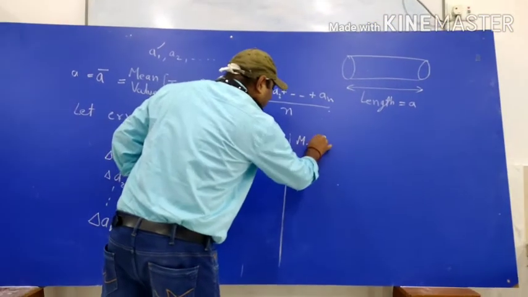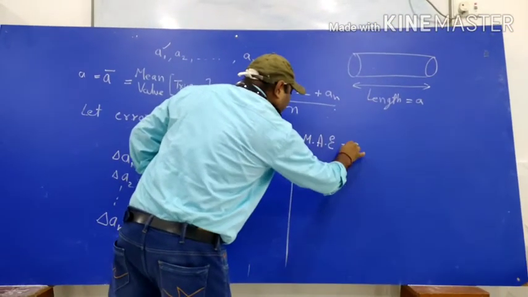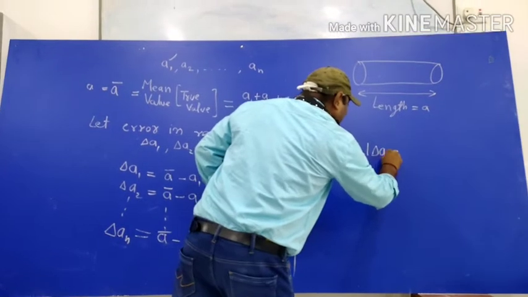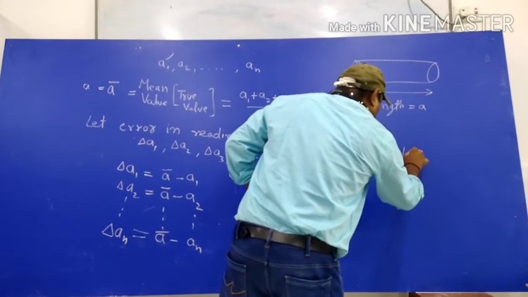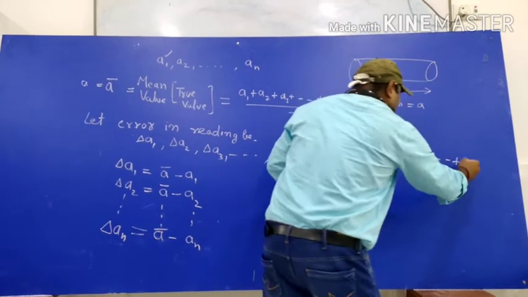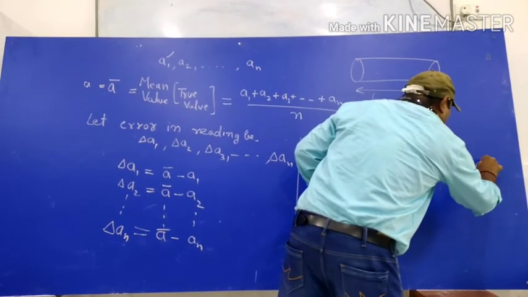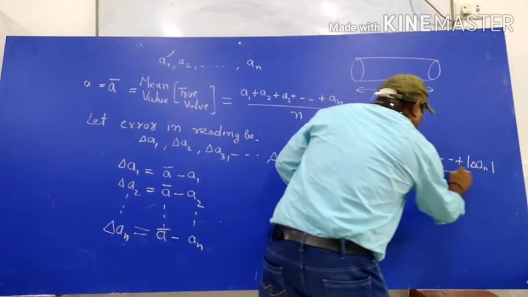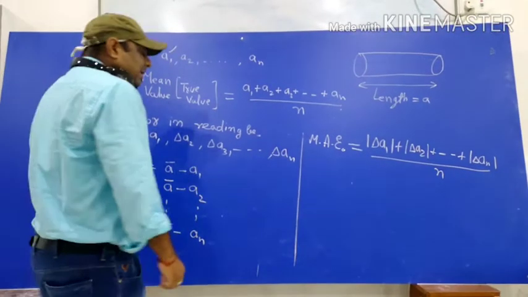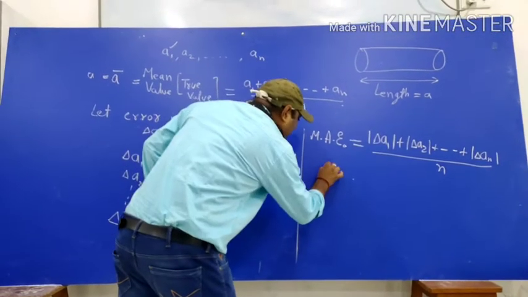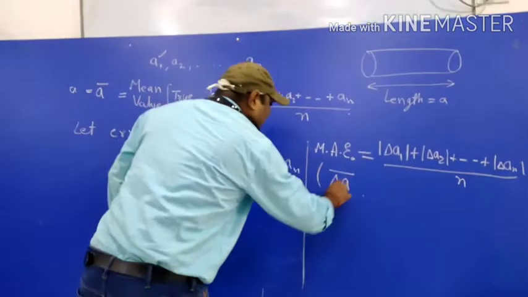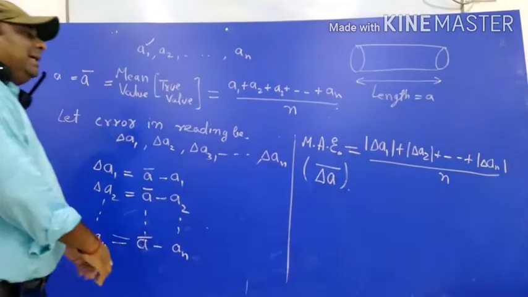That is, mean absolute error will be given by mod delta A1 plus mod delta A2 plus dot dot dot plus mod delta An upon n. This will be our mean absolute error, and we can represent mean absolute error by delta A bar.